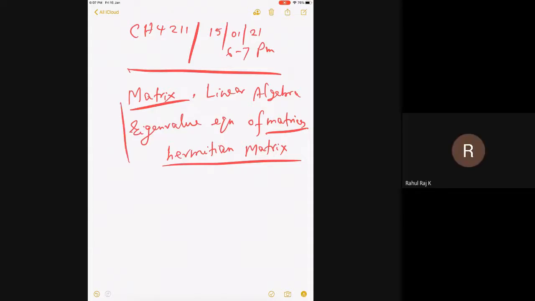Whatever topics I'm just writing, can you tell me is all right? You know what is a Hermitian matrix? Yes, sir. Very quickly, can one of you tell what is the Hermitian matrix? A equal to A dagger. And dagger is transpose star, right?